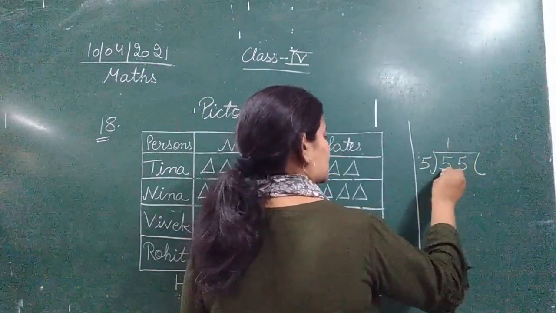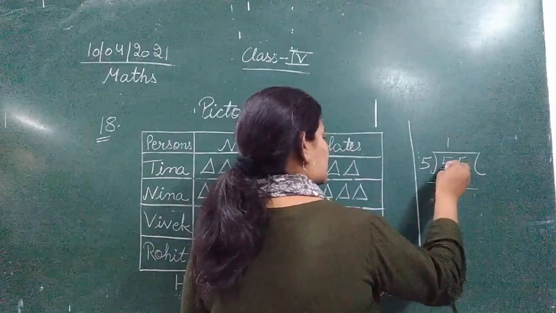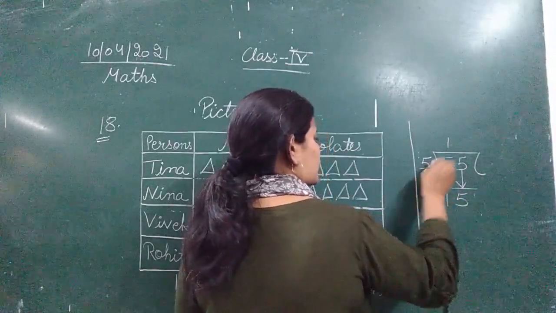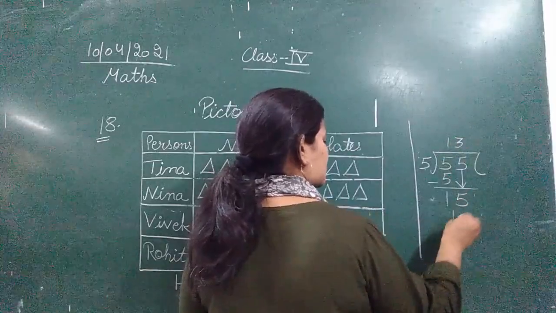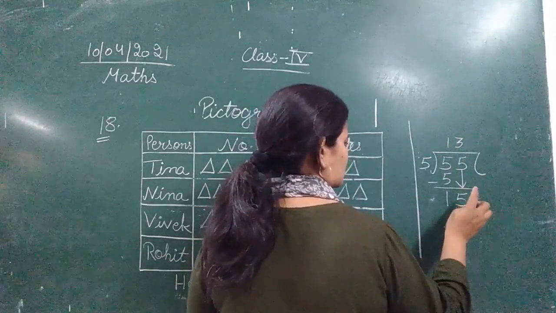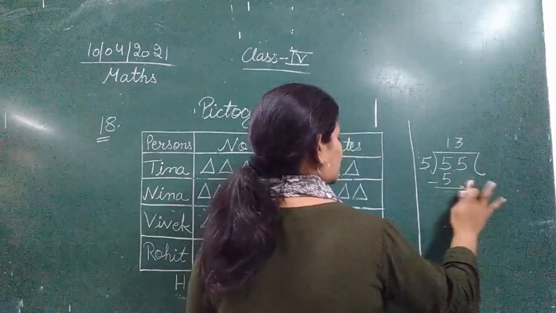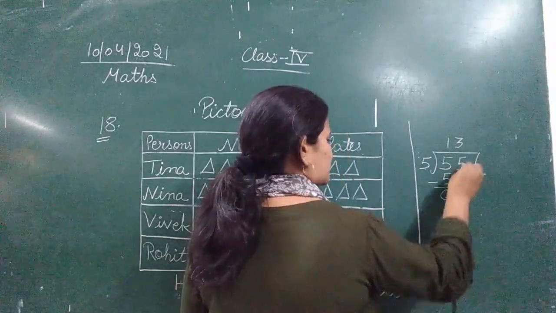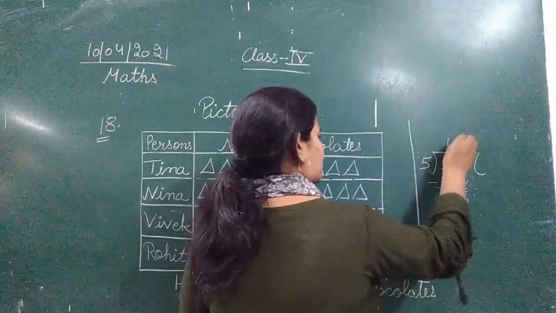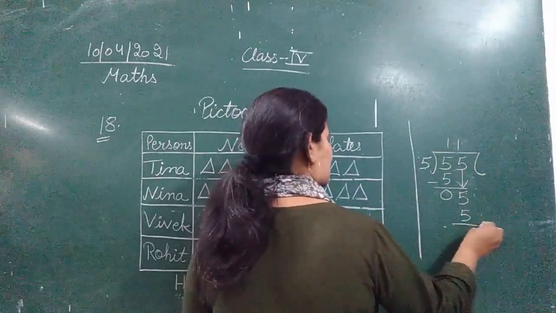5 ones are 5. 5 minus 5, sorry, 0. Bring down the 5. 5 ones are 5.